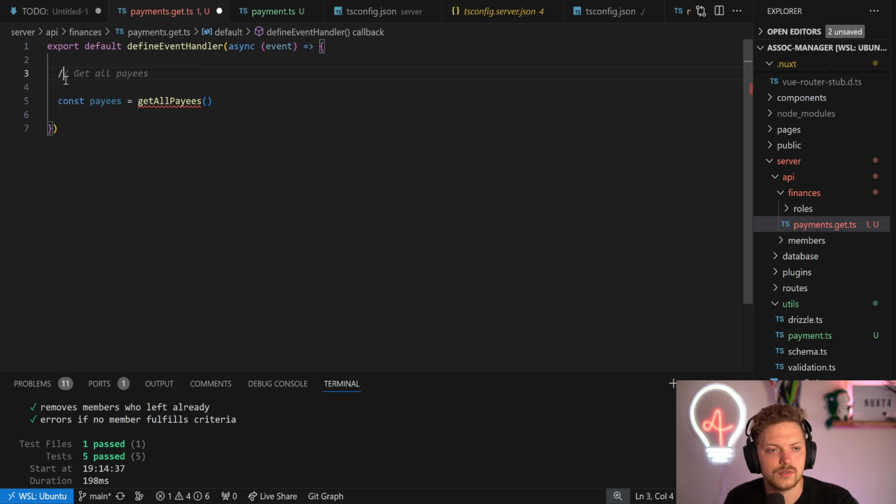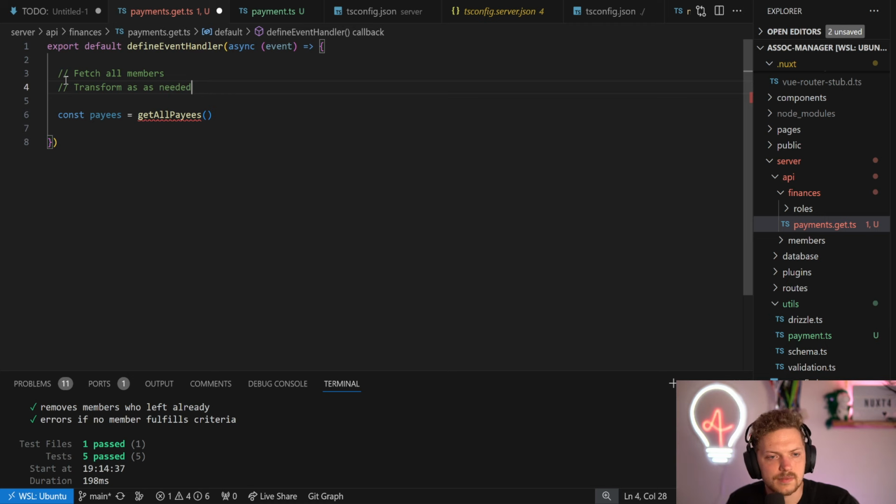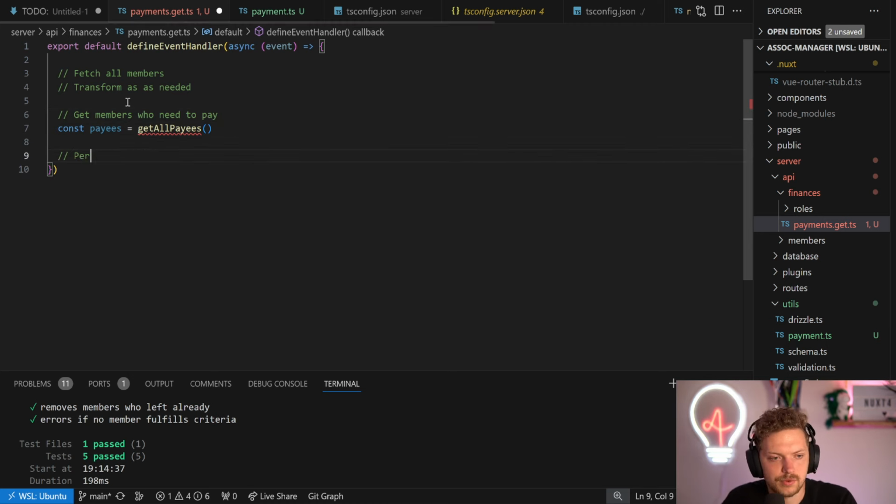So what you need to do is here fetch all users or members. Let's keep it the lingo of the project. Transform them as needed. We can also adapt the function eventually. Then here fetch all or get members who need to pay, and eventually persist the payment in the database.